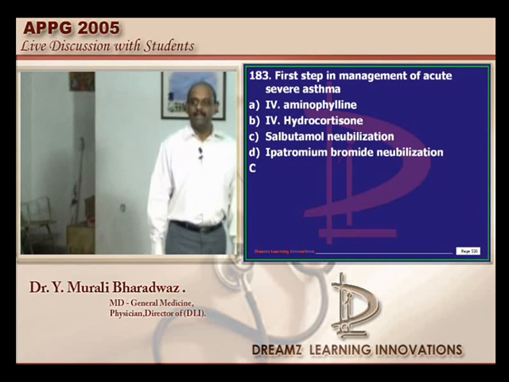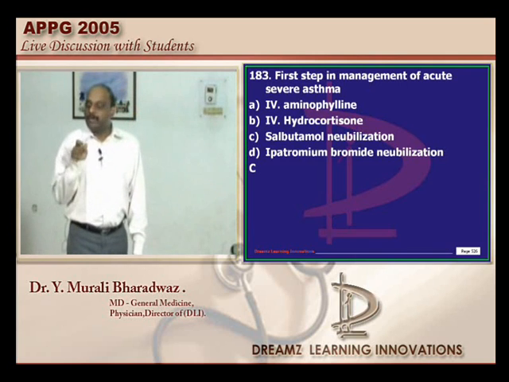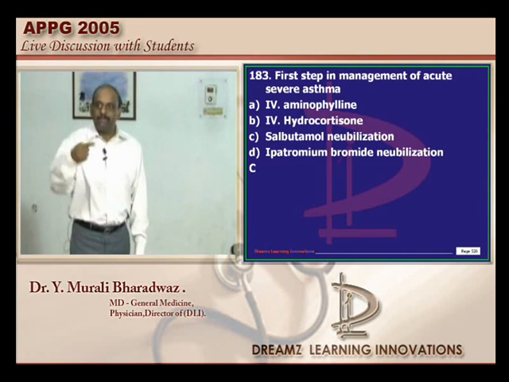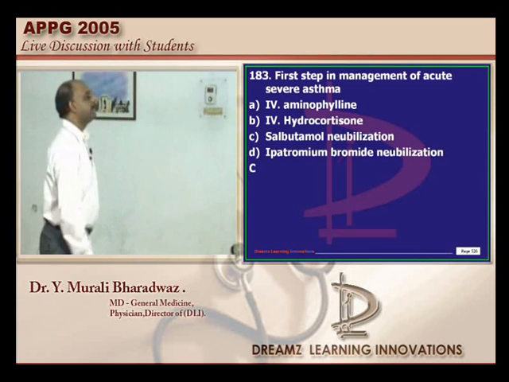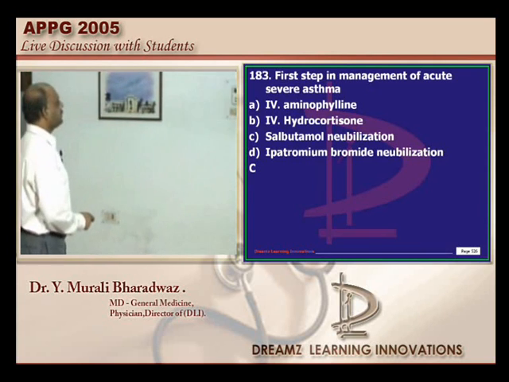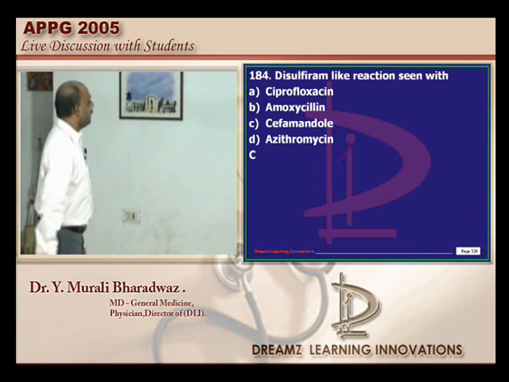What is the reason? Because ventilation perfusion mismatch will be worsened. Your bronchodilation will open up those fields which are not well perfused, so that can worsen. So always give salbutamol along with oxygen, that is the golden rule. So let's go to the next question.